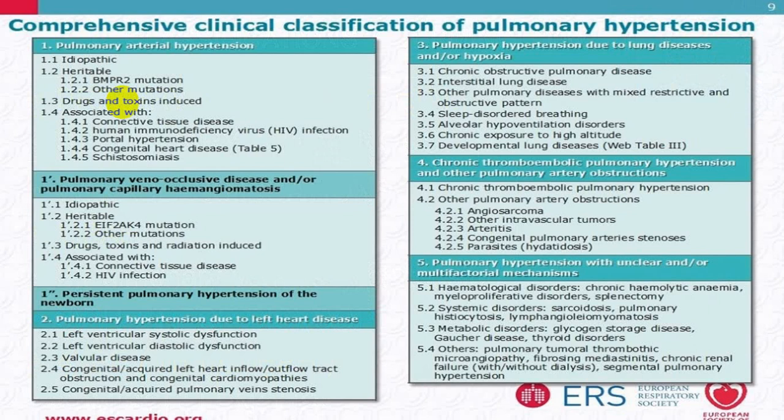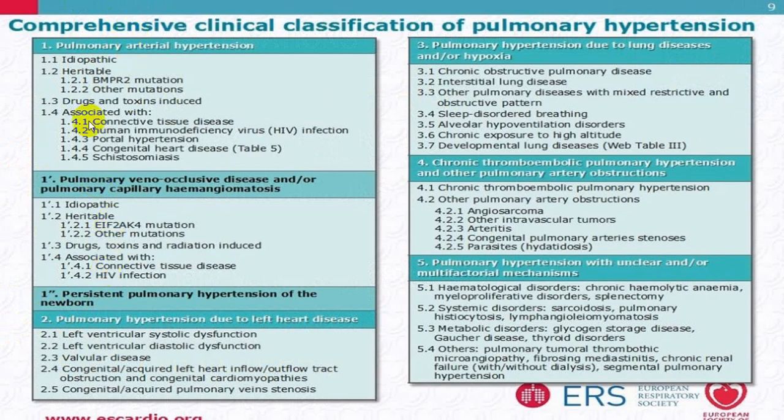So this is that particular classification we call arterial hypertension, veno-occlusive hypertension, persistent pulmonary hypertension in newborn. These are the 3 groups which are arterial hypertension.